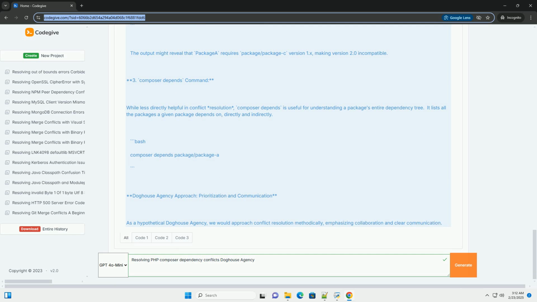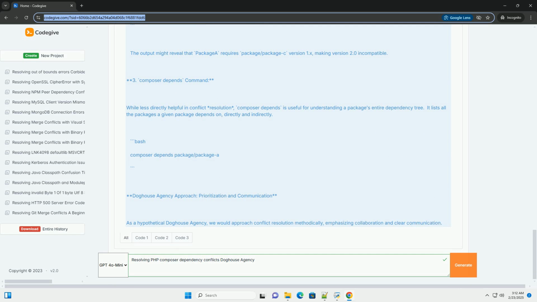Replace. This section allows you to replace a package with another package or a specific version of the same package. This is often used when a package is deprecated or you want to force the use of a different implementation. It effectively tells Composer to ignore the original package and use the replacement instead.